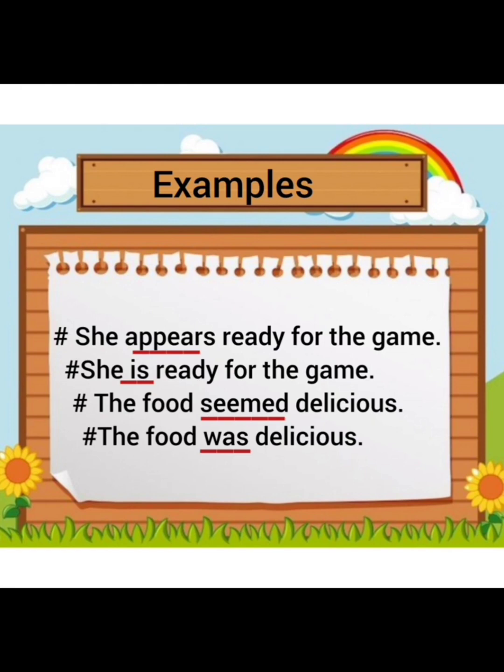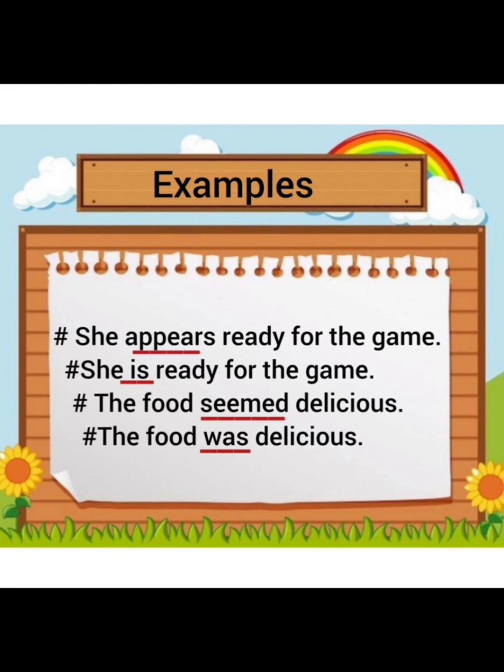Next sentence, the food seemed delicious. Now, as far as the sentence structure is concerned, the food is your subject, seemed is your verb, and delicious is again your adjective or a complement. But if you can replace this word seemed with any kind of be verb, you will get to know that this seemed is not a physical activity or physical action, it is a linking verb.